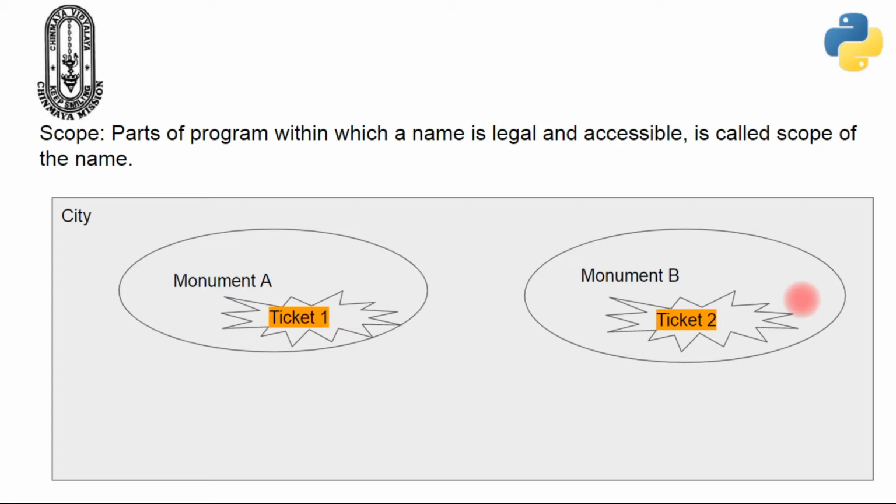Let us assume the government has launched a city-based ticket, and let that be ticket 3. A person having a city-based ticket can visit all the monuments in that city. So we can say that the scope of ticket 3 is the whole city and all the monuments within that city. It includes both monument A and monument B.